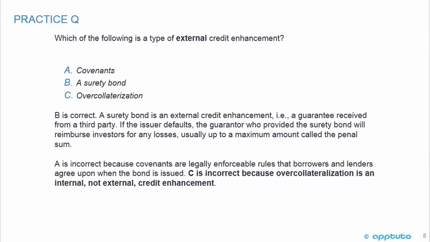A is incorrect because covenants are legally enforceable rules that borrowers and lenders agree upon when the bond is issued. And C is incorrect because over-collateralization is an internal, not external, credit enhancement. And that's the last slide for this LOS.